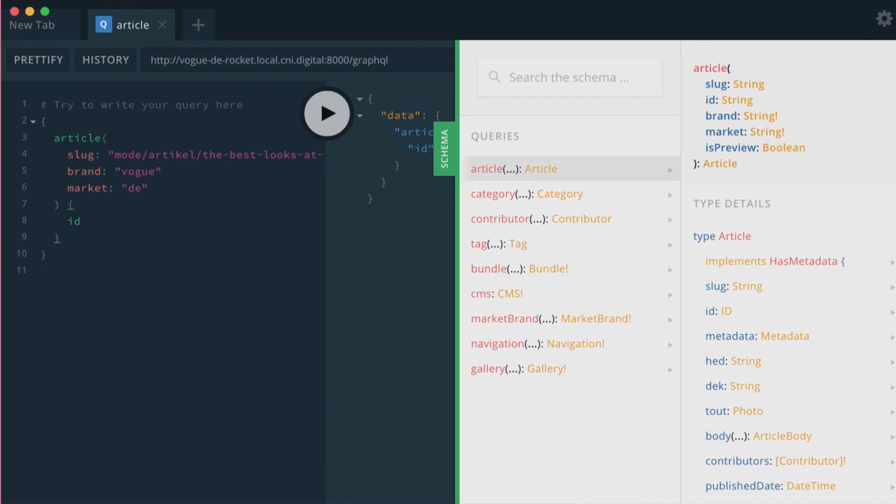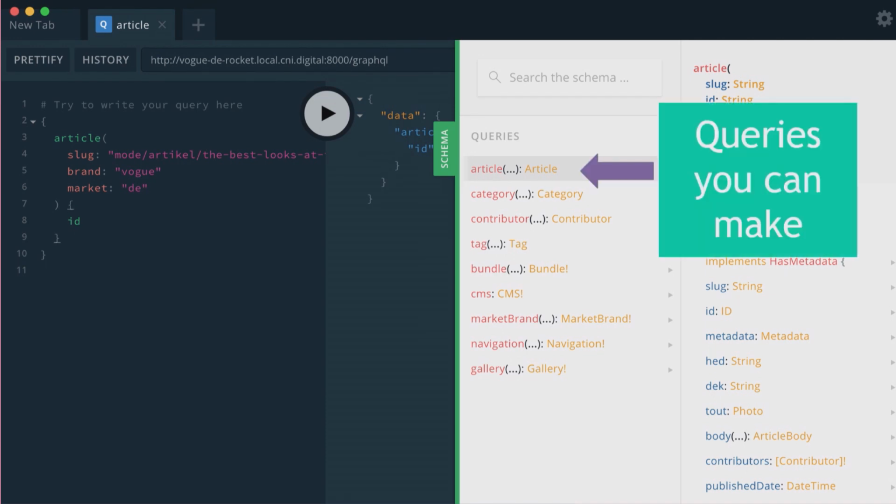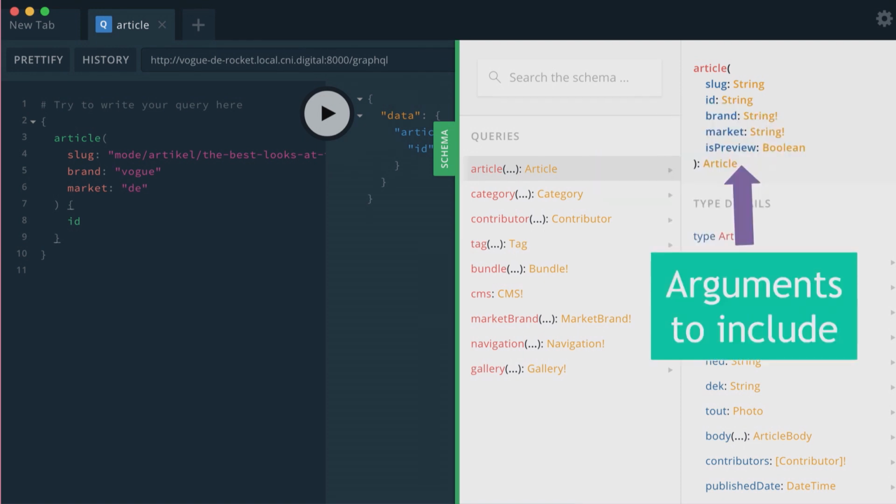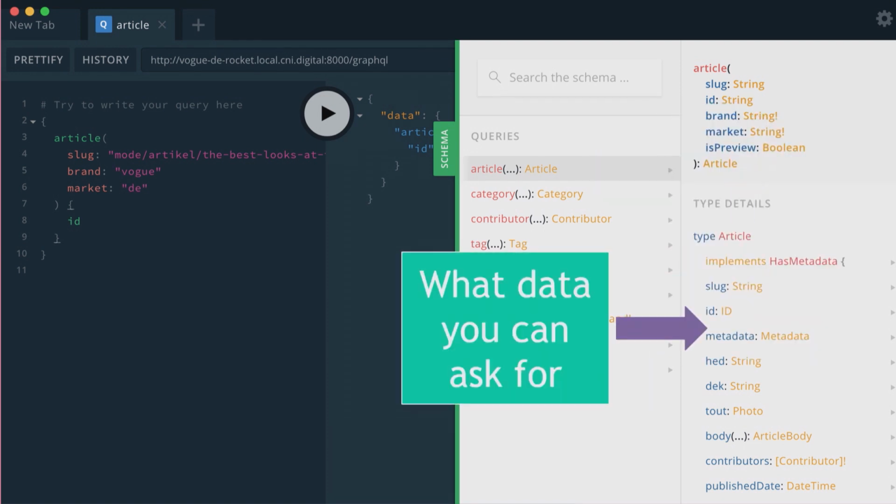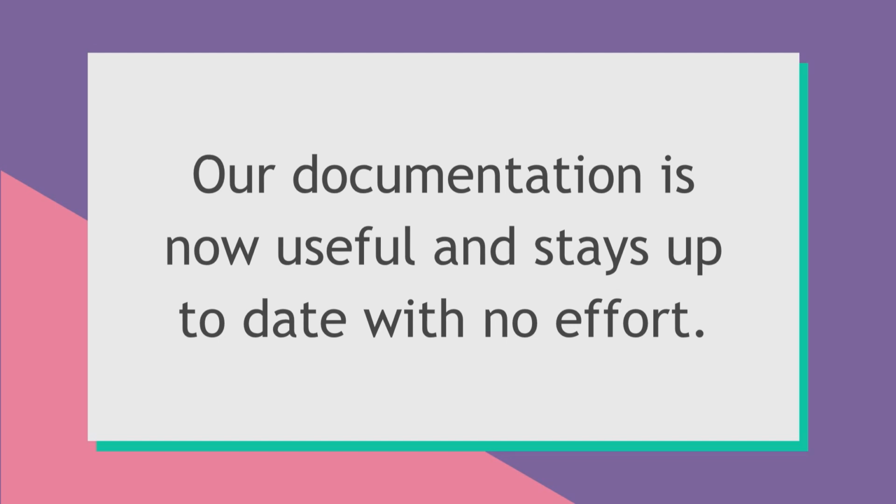But also, there's this nice little pop-out tab called Schema. It shows me all the queries I can make, the arguments I can include, and what data I can ask for, including all the fields and their types. And if they're more complex types, I can click on that because it's interactive, and it will show me all the fields for that type too. It's honestly a beautiful thing.